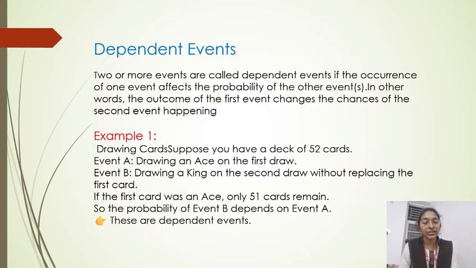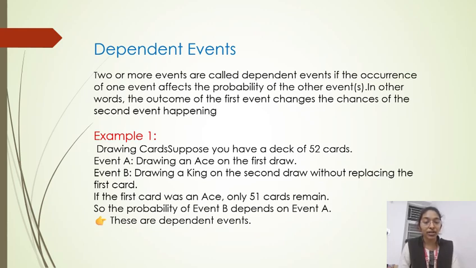Dependent events. Two or more events are called dependent events if the occurrence of one event affects the probability of the other event. In other words, the outcome of the first event changes the chance of the second event occurring. The change in the first event becomes a change in the second event. This is known as dependent events.